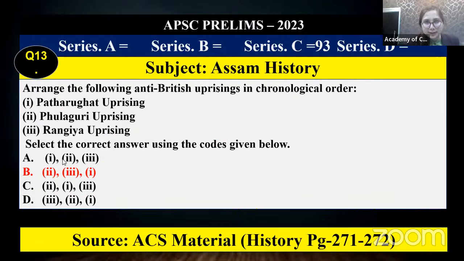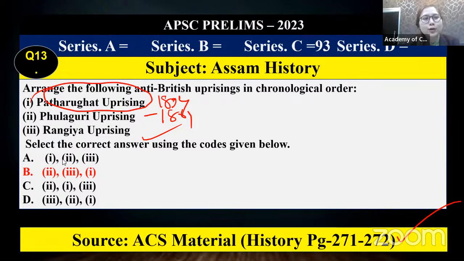Another very interesting and very easy question from Assam history. From our material itself, you can get the answer directly. When did it happen? Phulaguri, Pathorughat, Rangiya. Phulaguri? Right. Then Pathorughat in 94. In this way, Rangiya also during the same time. So one point, obviously, the Phulaguri uprising was before Pathorughat. The Rangiya uprising started in around 93 itself. From December 93, it went to 94. So in this way, you can get the correct answer 2, 3, and 1, right?